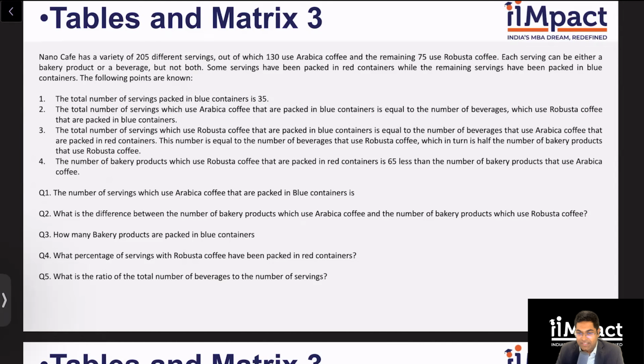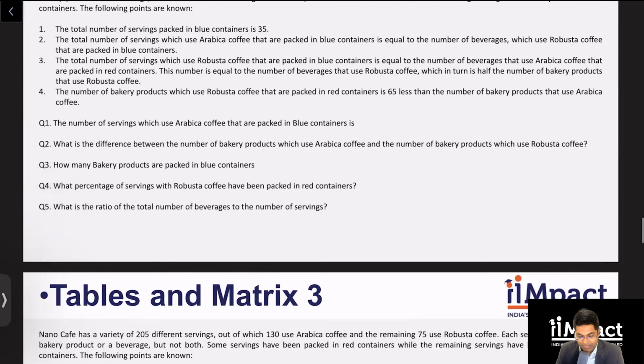In these types of sets, it's very important that number one, we have the right representation, and number two, we use the totals very, very carefully. These sets are all around using the totals column and totals row very efficiently. So let's do that.